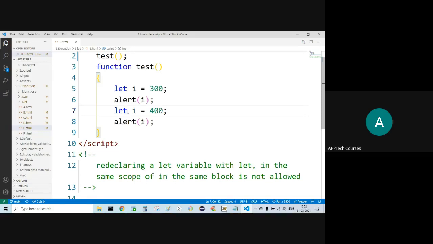Now we got the two differences. One is, in case of var, anywhere you can use it, outside the scope also. But in case of let, within that scope only, not outside that scope. Can I redeclare the same let variable? No. Can I redeclare var? Yes. So two differences.